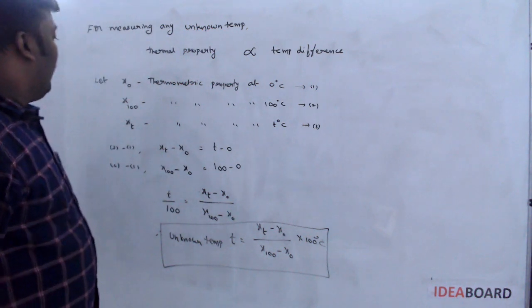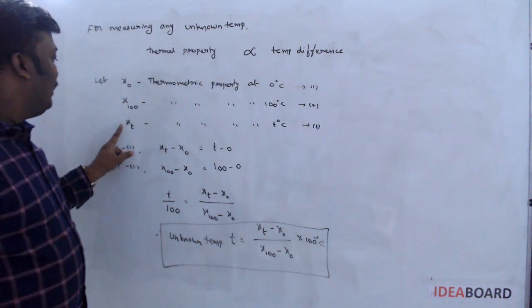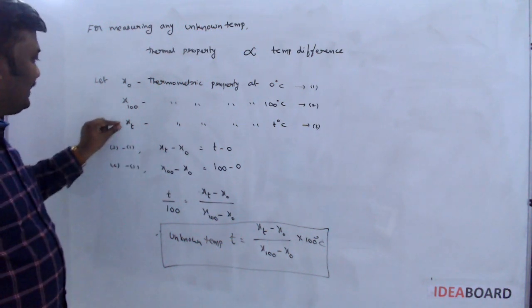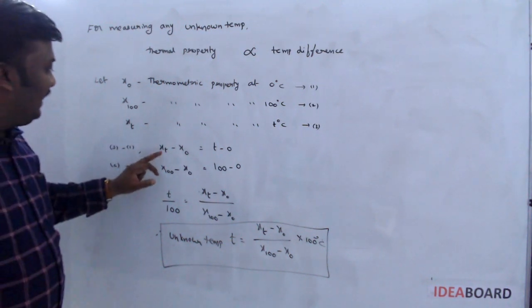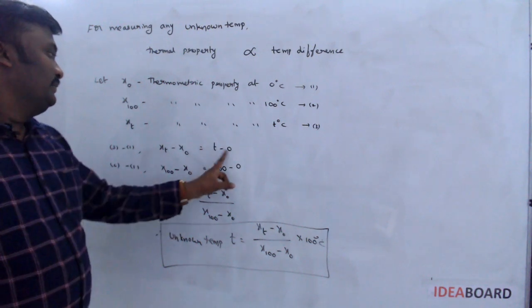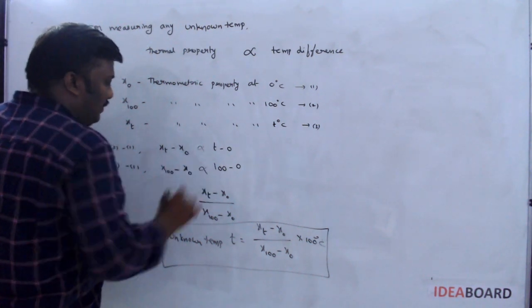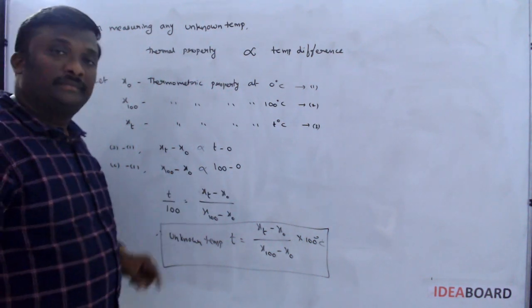If suppose they ask for the value of Xt, no problem. If you want Xt, again make it in terms of Xt minus X naught and X100 minus X naught.